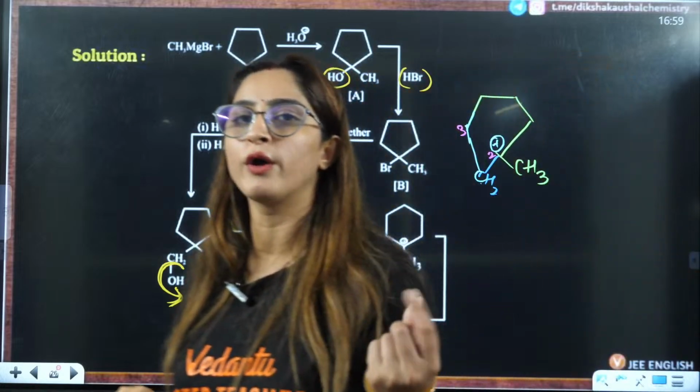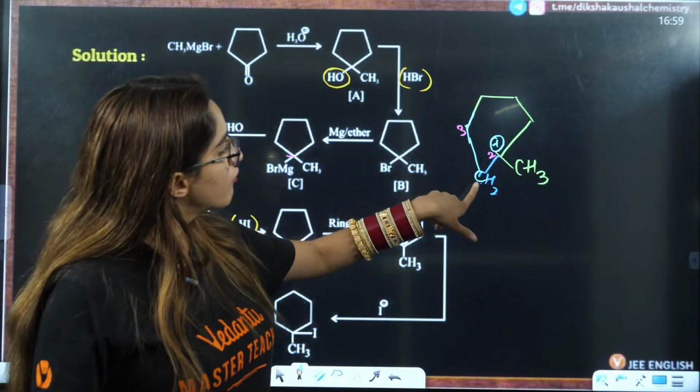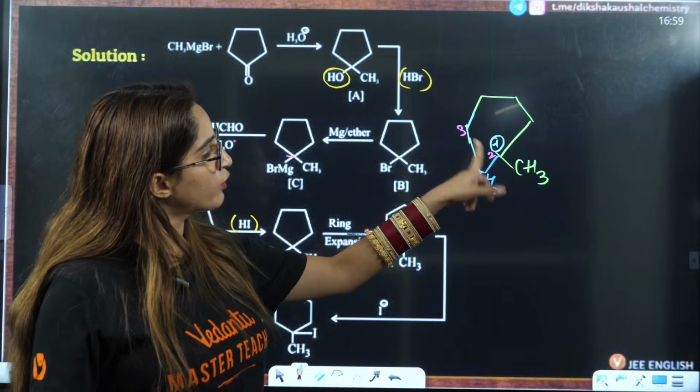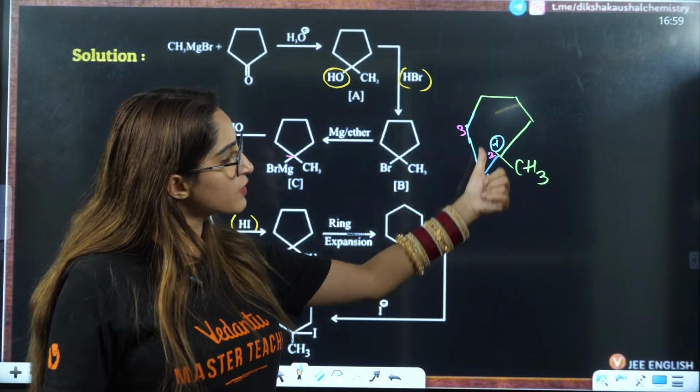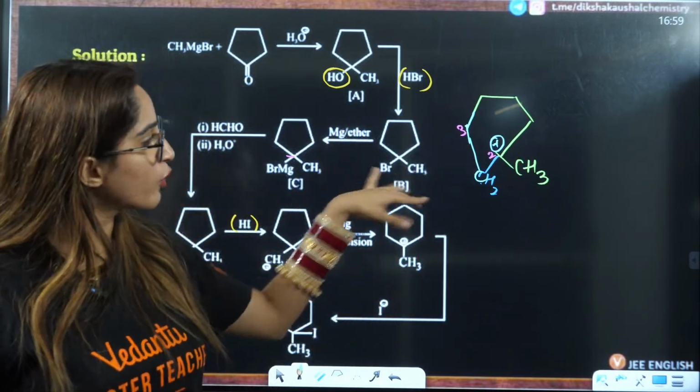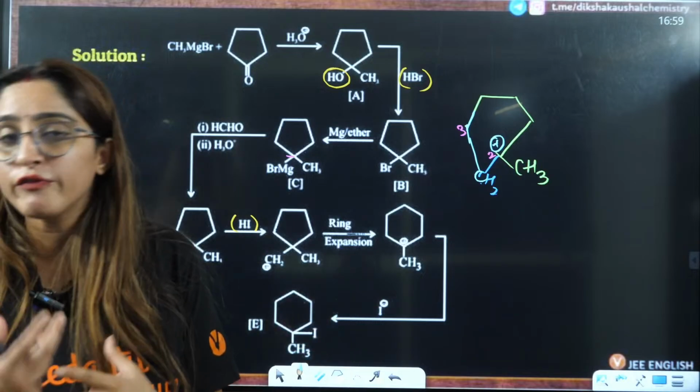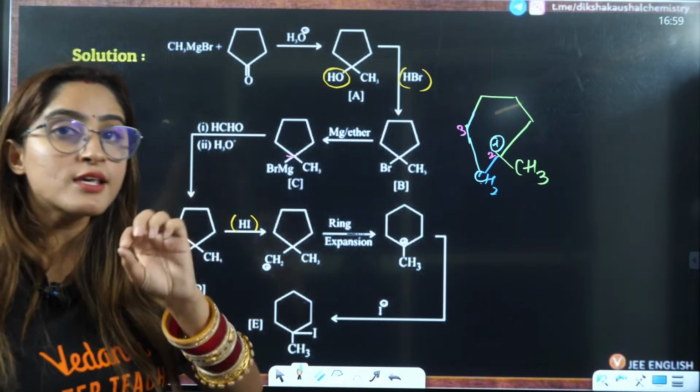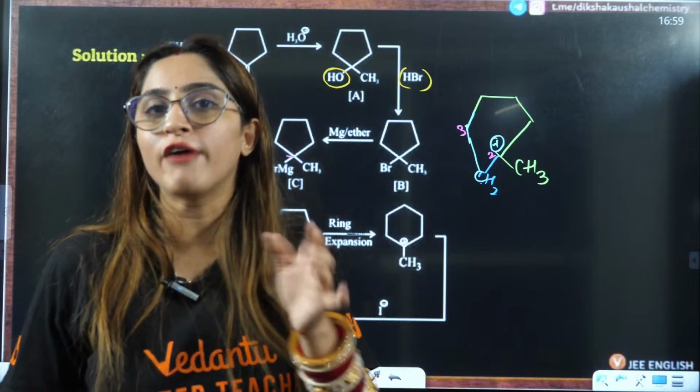Okay, join the bond of 1 and 3, break the bond of 2 and 3, then the positive is shifted to 2, right? That is how you do the ring expansion. Why did we do the ring expansion? Because a 6-membered ring is more stable than a 5-membered ring.